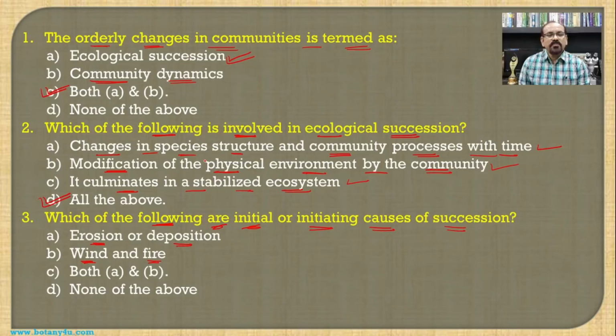If we see all these different processes which are involved, they are responsible to initiate the process of succession, and hence both A and B is the answer for this question.